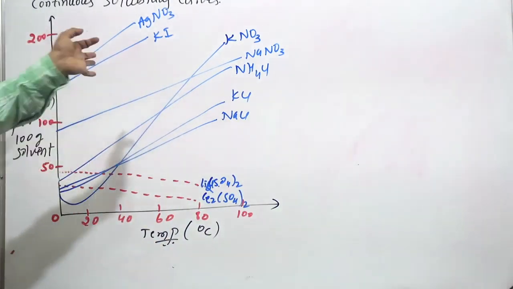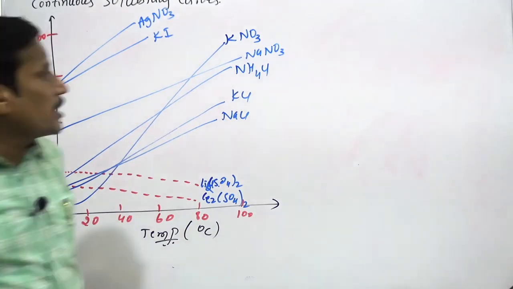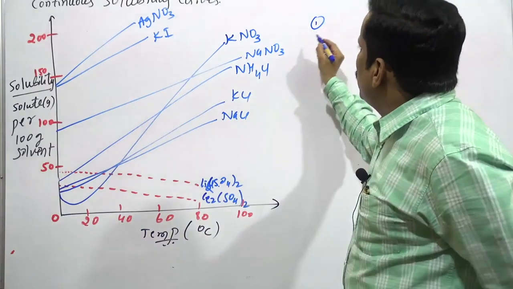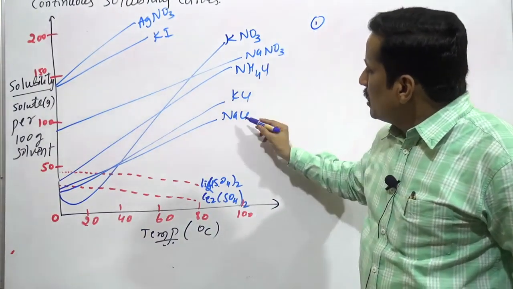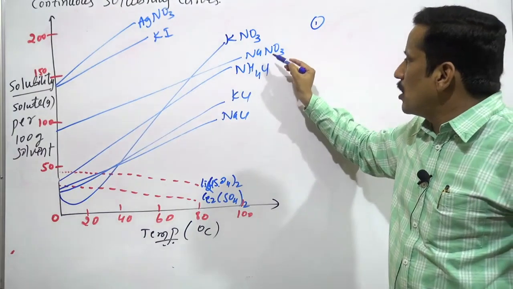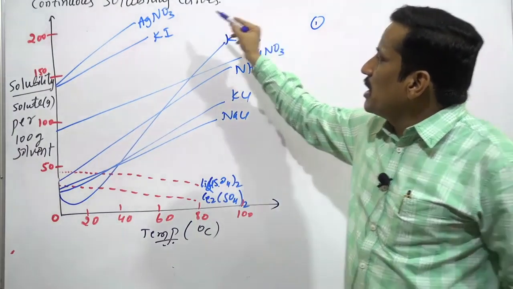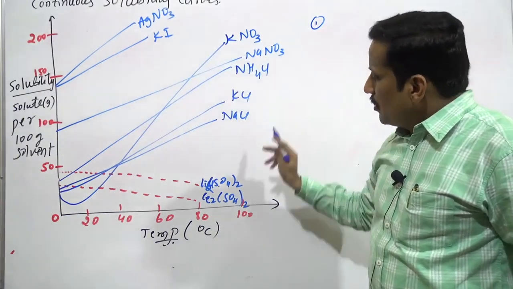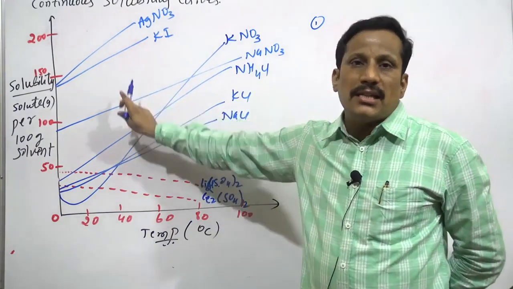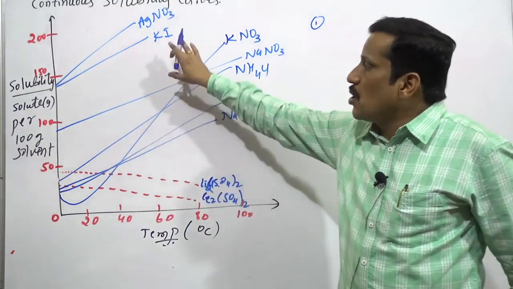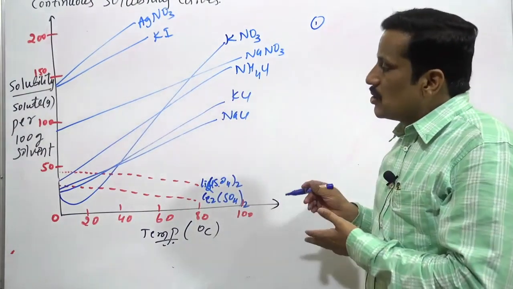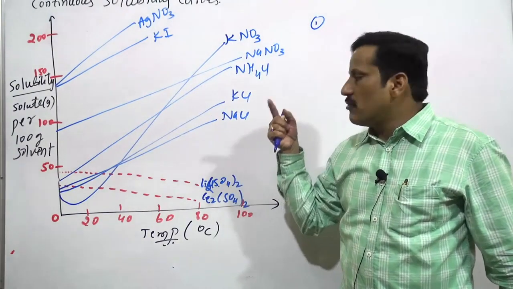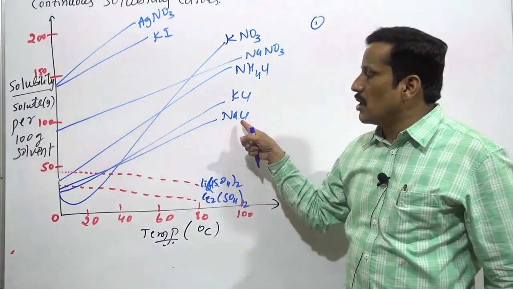I'll explain how the temperature affects these graphs. For some solids like sodium chloride, potassium chloride, ammonium chloride, sodium nitrate, potassium nitrate and silver nitrate, solubility increases with increasing temperature. These are all practical values, not created based on theory. Practically, what they do is take one solute, say sodium chloride.